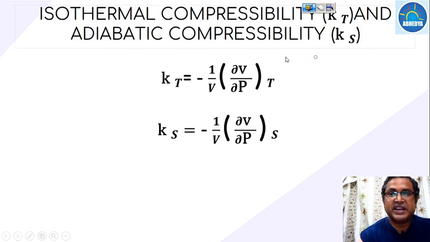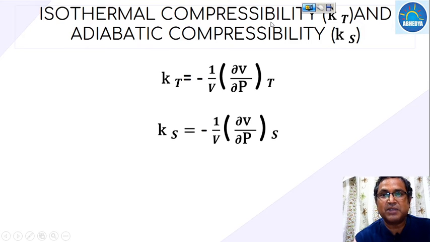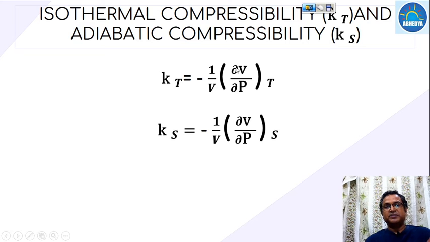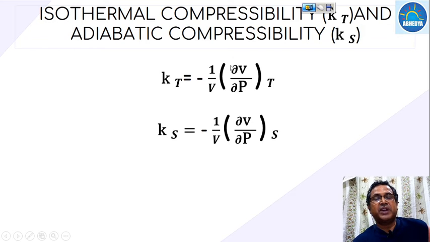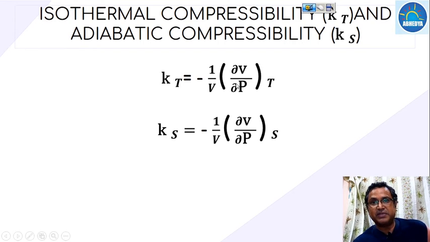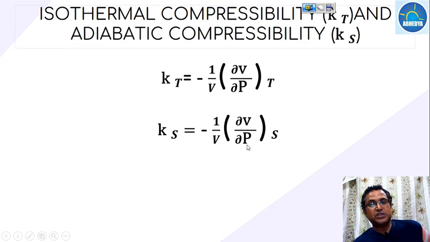Similarly, there are other terms known as isothermal compressibility and adiabatic compressibility. What is compressibility? Compressibility is the inverse of the bulk modulus. It is the rate of change of volume with respect to pressure isothermally with respect to total volume for isothermal compressibility, or the rate of change of volume with respect to pressure adiabatically with respect to volume.